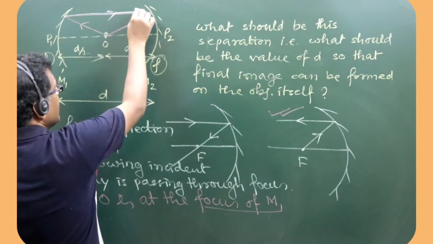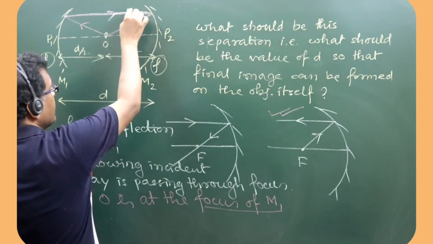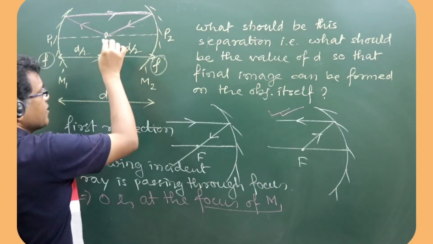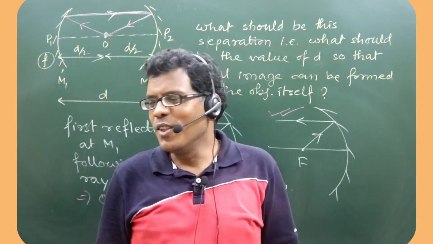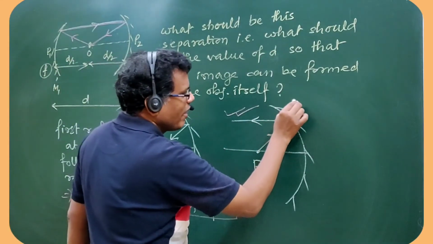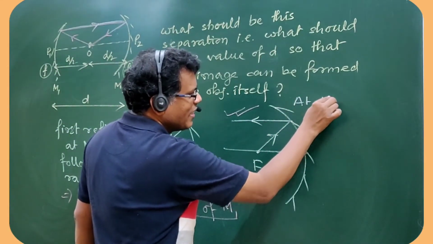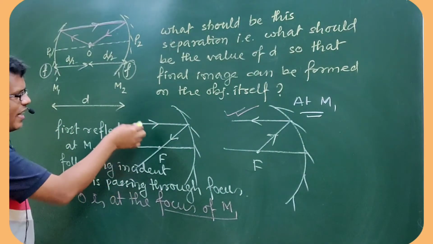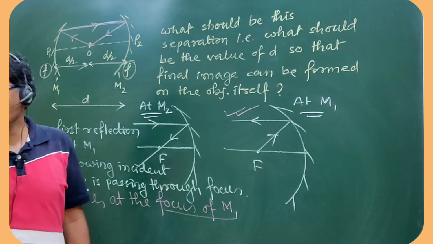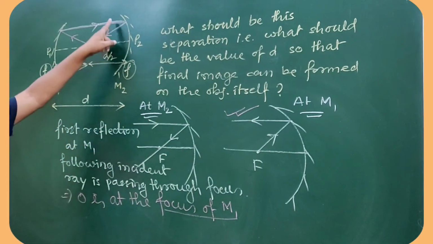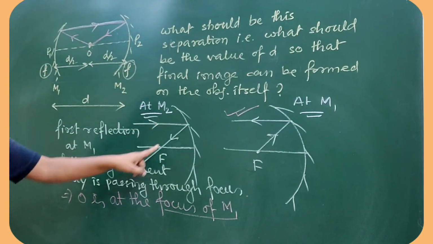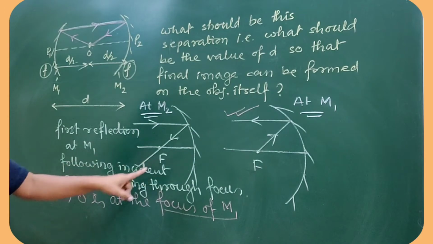So when it is the incident ray for the second case, we know that whenever incident ray is parallel to principal axis, the reflected ray passes through focus. So this is mirror 2. This concept is available at mirror M1. This principle is appearing at M1 and this principle is appearing at M2. Yes or no? This thing is appearing at M2, incident ray parallel to principal axis, concave mirror. So after reflection it should pass through focus. Are you getting me or not?